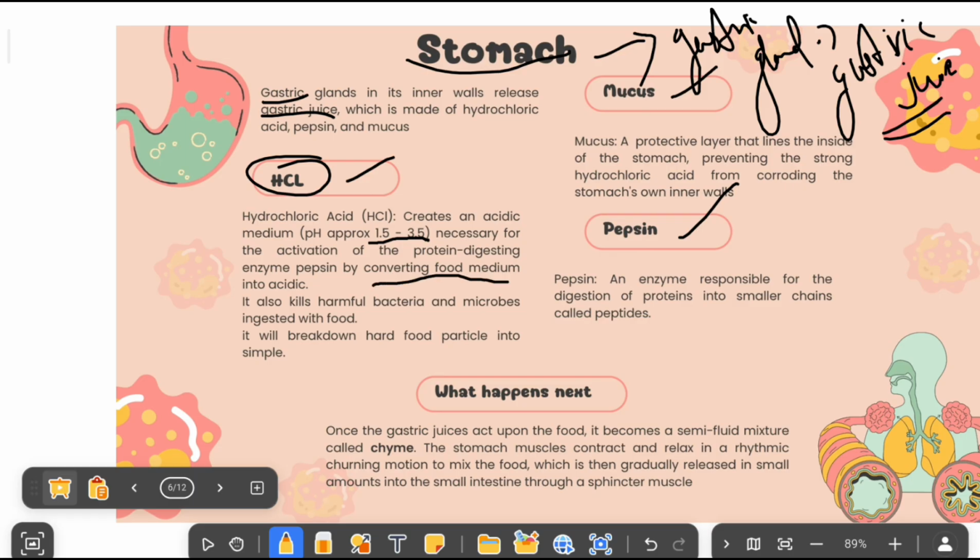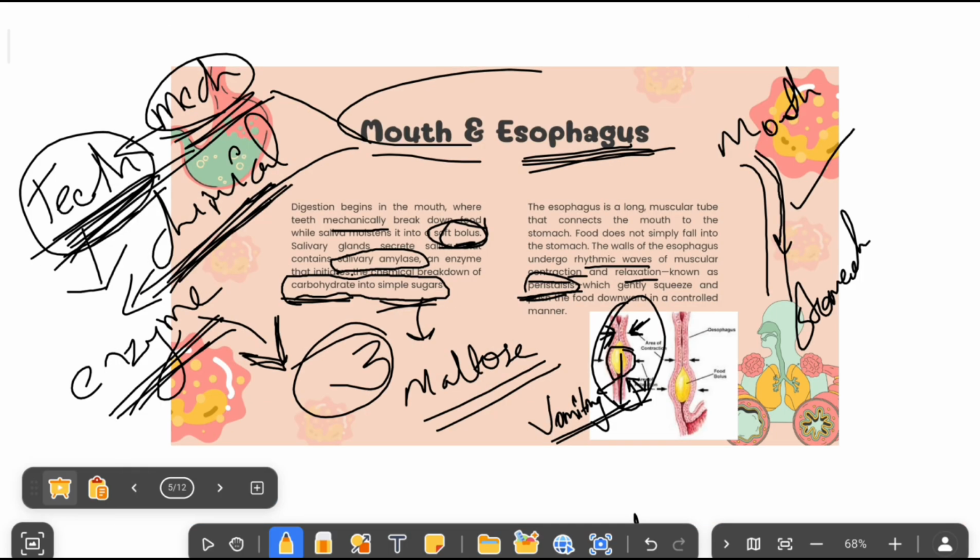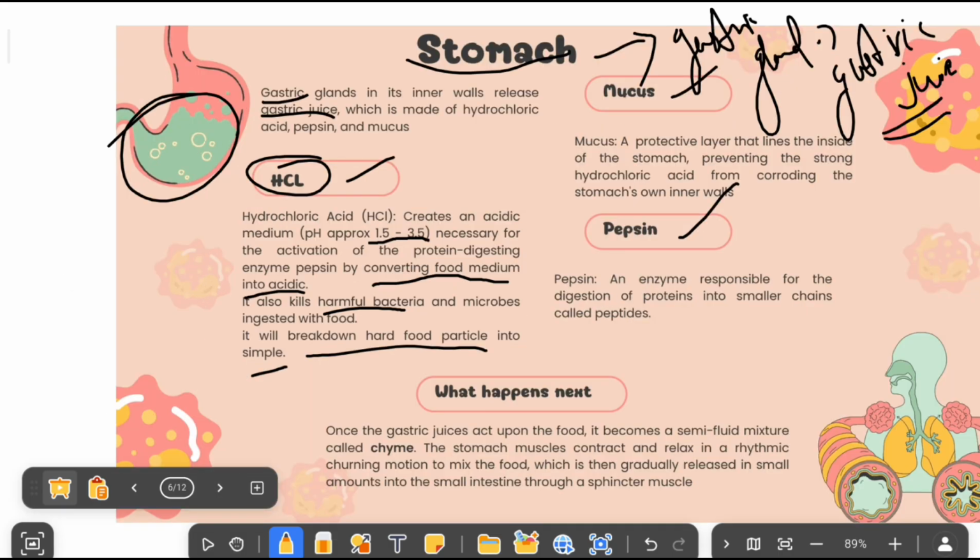It will convert the food medium into acidic. This food will get mixed with the hydrochloric acid, so the food medium is converting into an acidic medium. It will kill harmful bacteria and break down the food particles into simpler ones. In the mouth we have already done the mechanical process with the help of teeth, but in some cases the teeth are not able to break down the food particles. In that case, this hydrochloric acid will melt the food components.